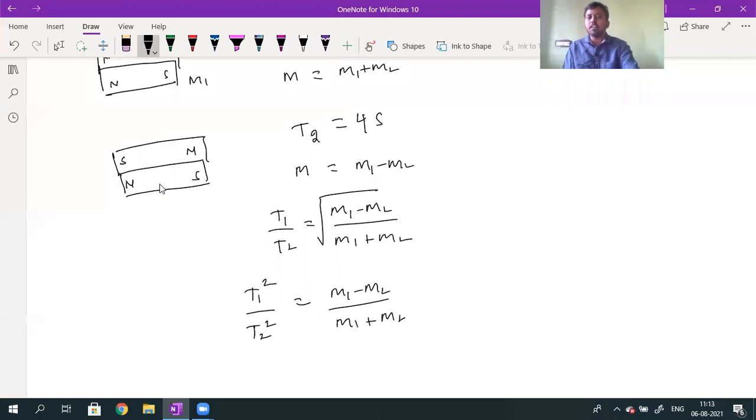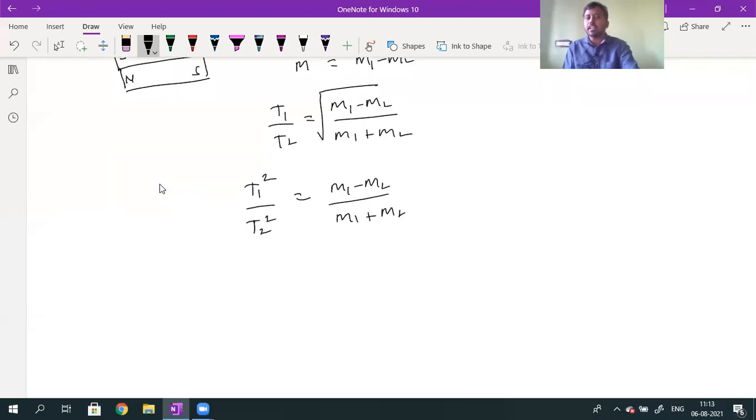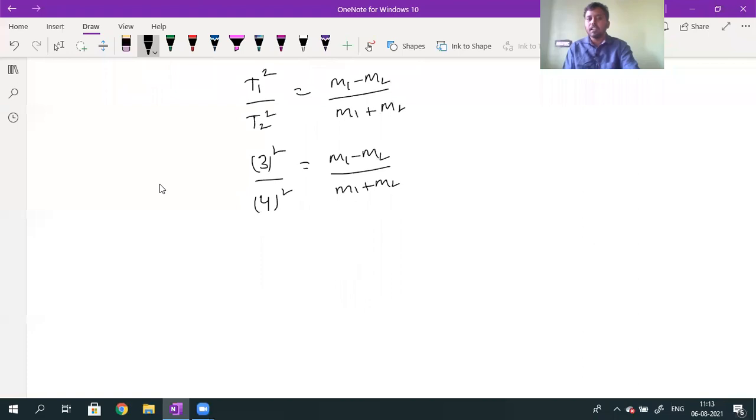What is the T1 value? T1 value is 3 square, T2 value is 4 square. So 3 square divided by 4 square will be equal to how much? M1 minus M2 divided by M1 plus M2. So what do I get after cross multiplication? 9 divided by 16 will be equal to M1 minus M2 divided by M1 plus M2.